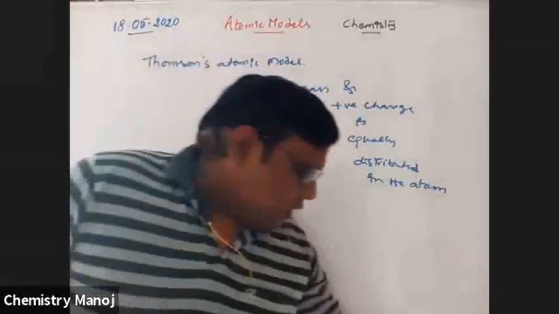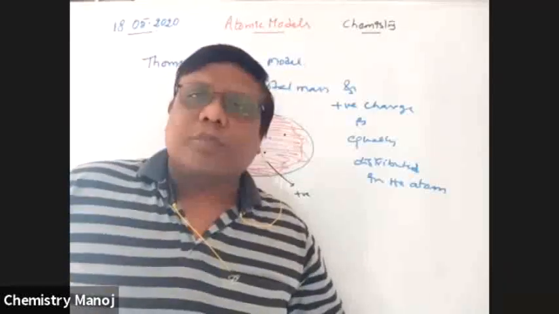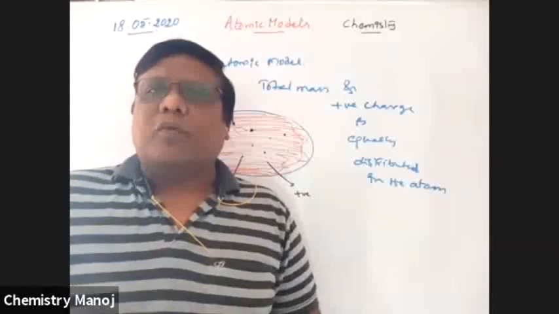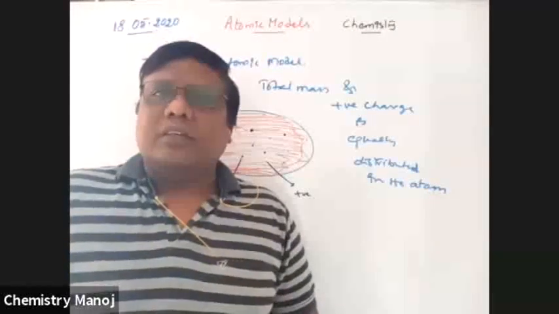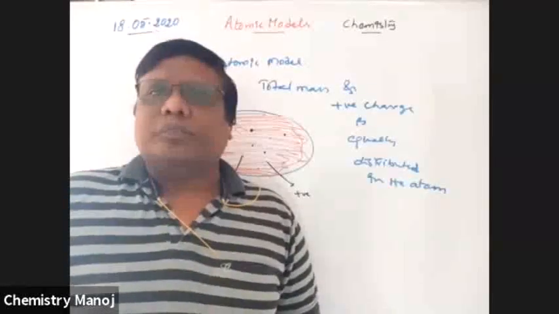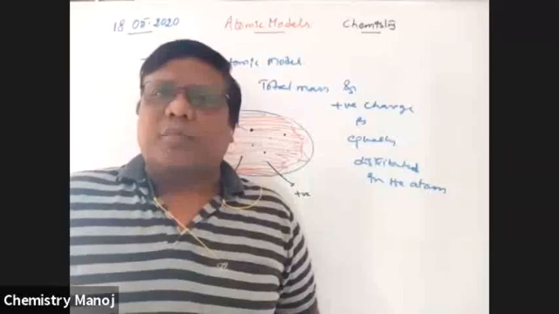Rutherford is a very famous scientist. By performing alpha ray scattering experiments, he explained an atomic model, which is taken as Rutherford's planetary model or nuclear model, Rutherford's nuclear model of the atom.